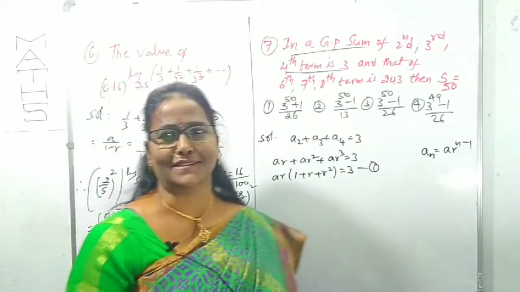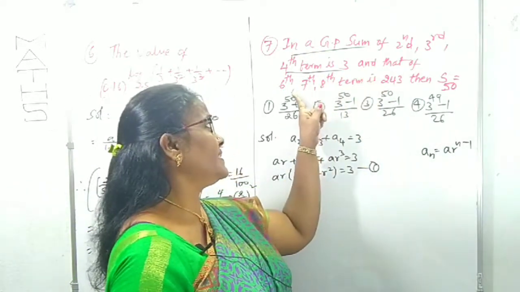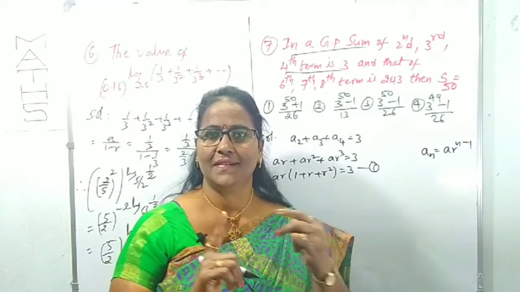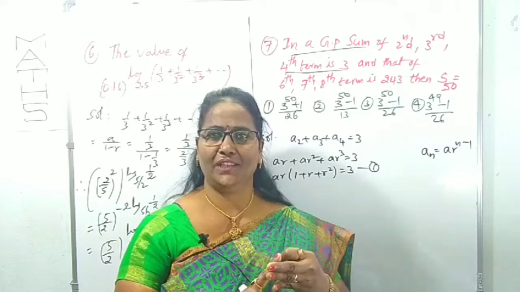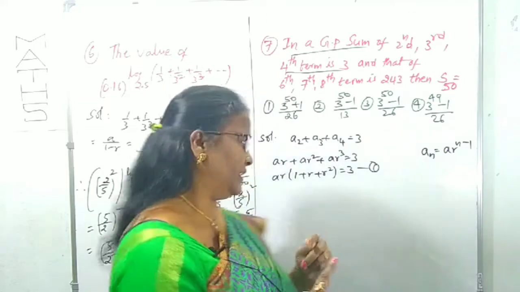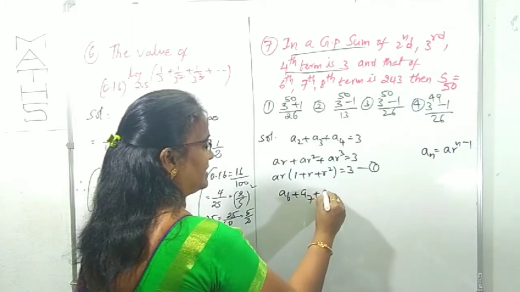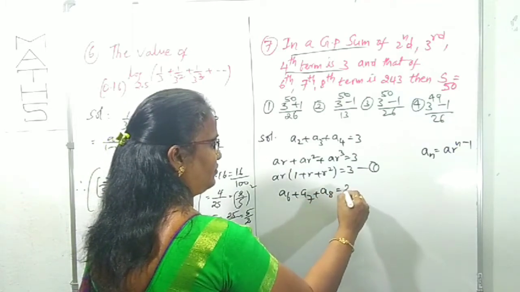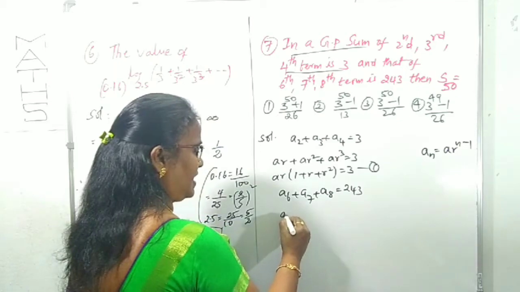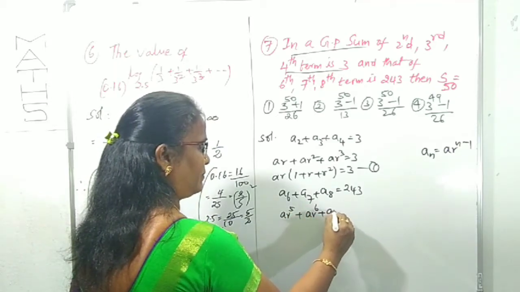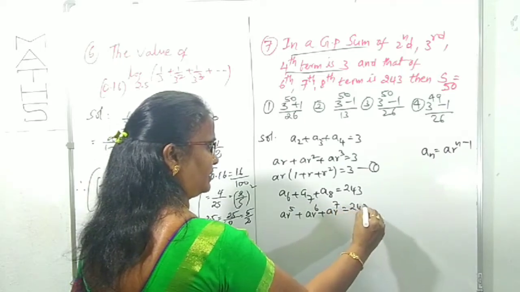What about the second sentence? And that of the 6th, 7th, 8th terms is 243. The same GP series, the 6th, 7th, 8th term summation is given as 243. Means a6 plus a7 plus a8 is 243. a6 means ar power 5, plus ar power 6, plus ar power 7 is 243.